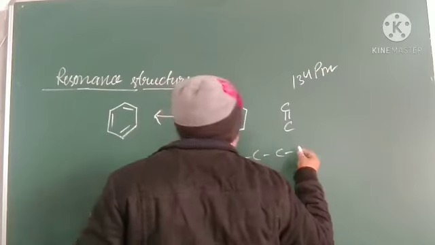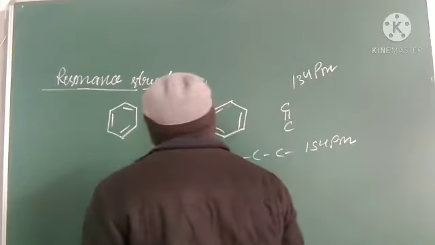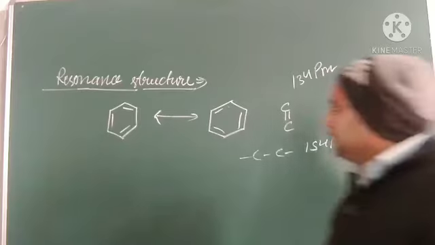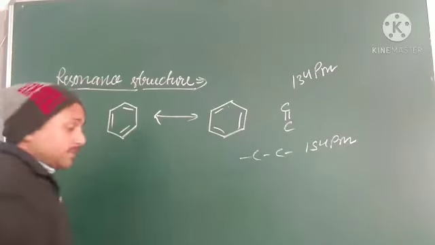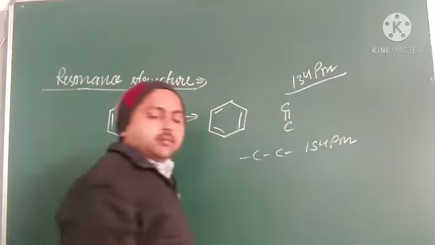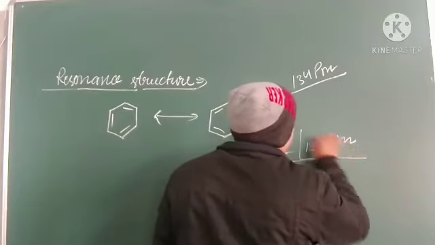Pm is picometer. So the normal carbon-carbon double bond length is 134 pm and the single bond is 154 pm.